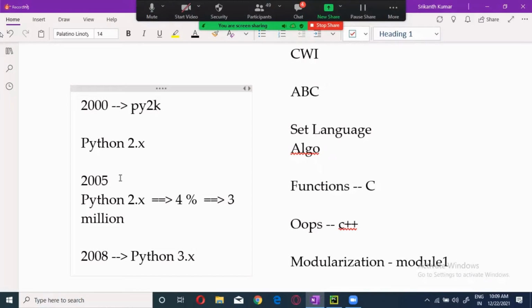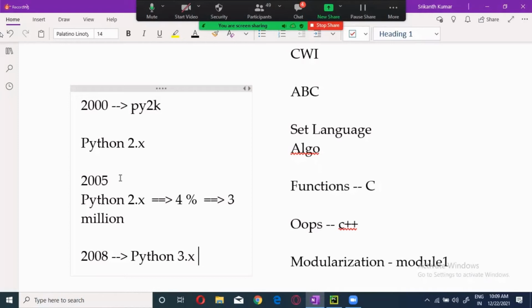From 2005 they mixed with the Google people and started developing, and in 2008 they came up with this new version. Now, that is not the risk, everyone can release a version. The risk factor is that 3.x does not support the previous version of Python. That is called not being backward compatible.